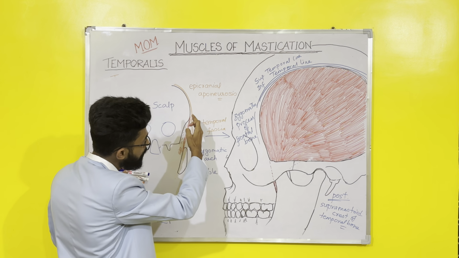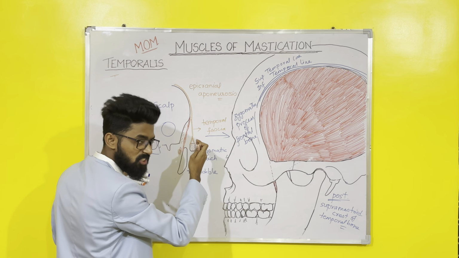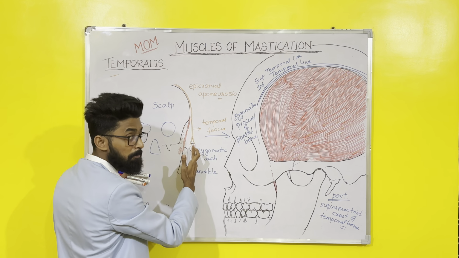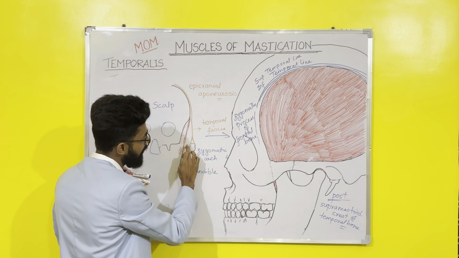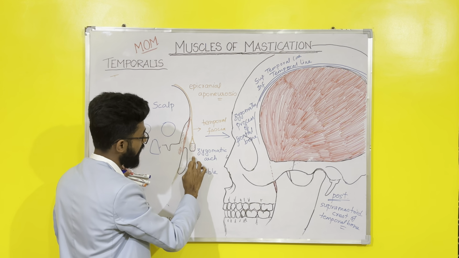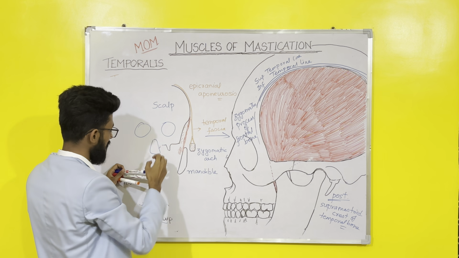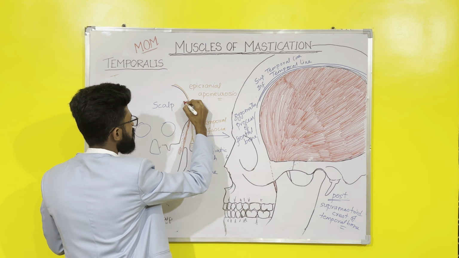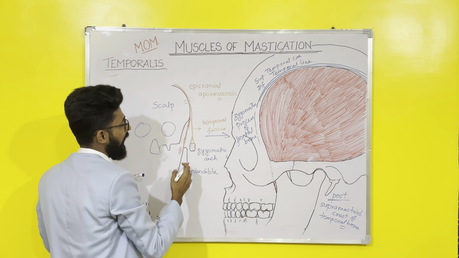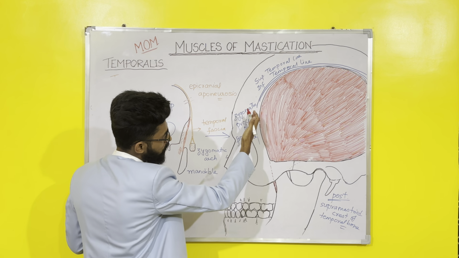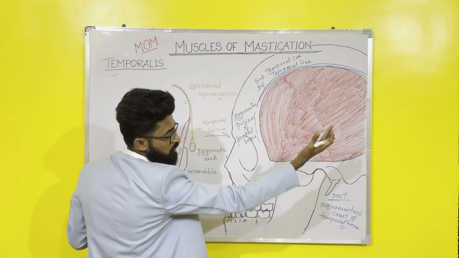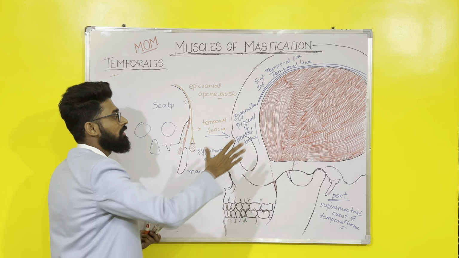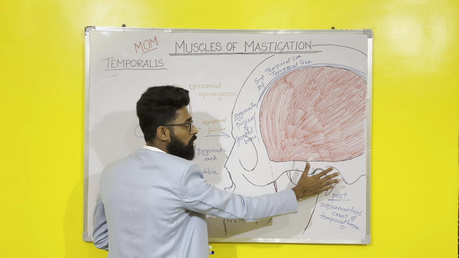Okay, and then temporal fascia is a fibrous sheet which is an extension of the epicranial aponeurosis which covers the temporalis and other structures that are superior to the zygomatic arch. It is starting from the superior and inferior temporal lines. For example, suppose these are here, superior and inferior temporal lines. Anteriorly it is bounded by the zygomatic process of frontal bone. Posteriorly it is ending in the supramastoid crest of the temporal bone. So basically this entire structure is covered by temporal fascia.